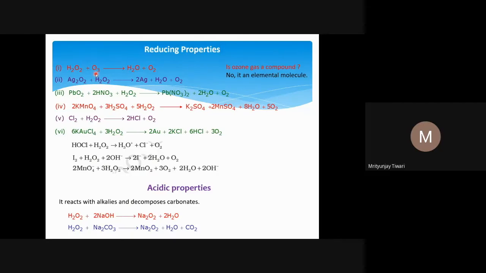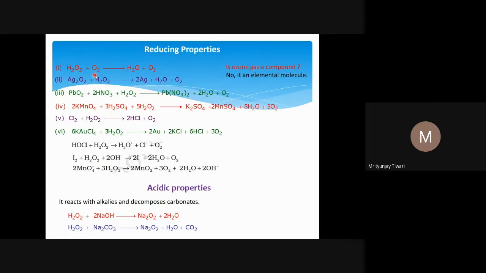So this is a molecule, but it is not a compound. And why is it not? Because it is made up of only one type of atom, only atoms of oxygen. Oxygen is an element, so one can consider it an element in a molecular form.